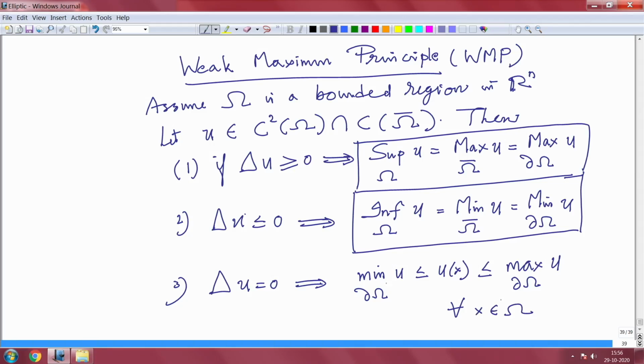So you see the power of the maximum principle: you have a pointwise estimate. If you have a harmonic function, you can estimate it by its boundary values, and in a PDE the boundary values are given to you. Even if you cannot solve the equation, that immediately gives you a lower bound and an upper bound for the solution.